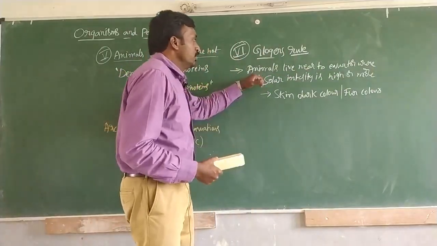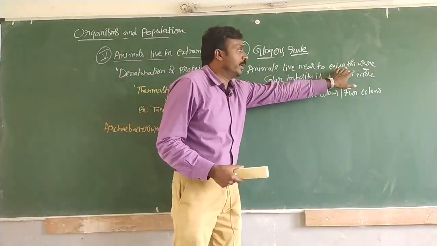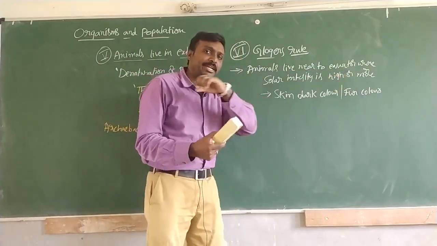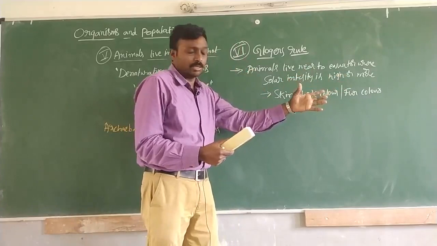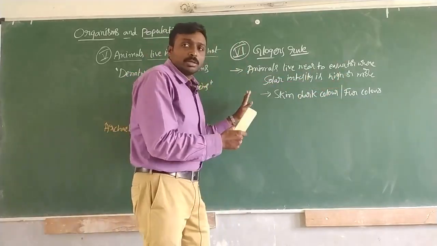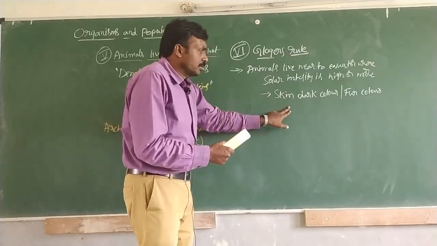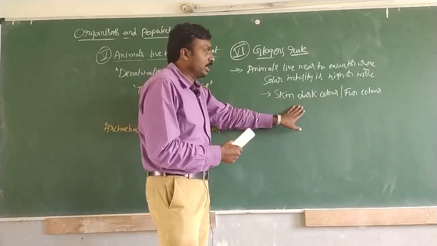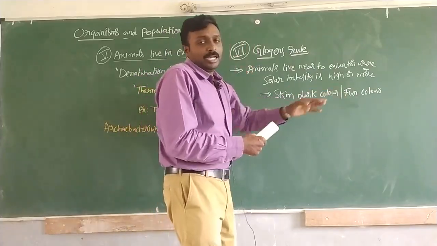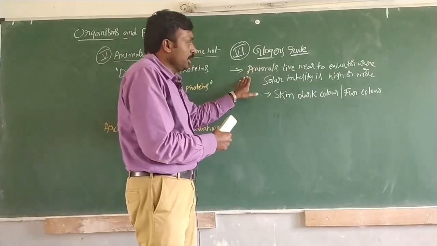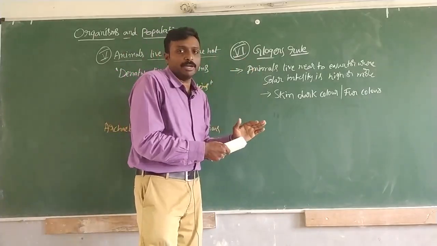Animals living nearer to the equator experience very severe, high solar radiation. To prevent this, what happens? Dark skin color, or dark fur color, will be observed in the animals which are living nearer to the equator regions.